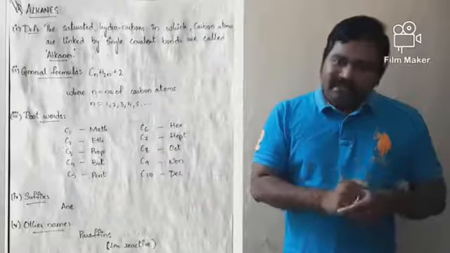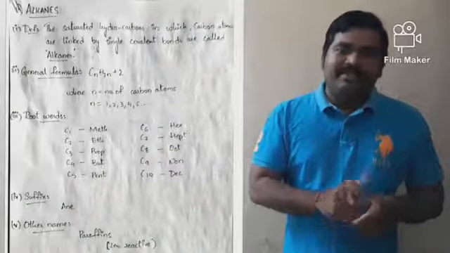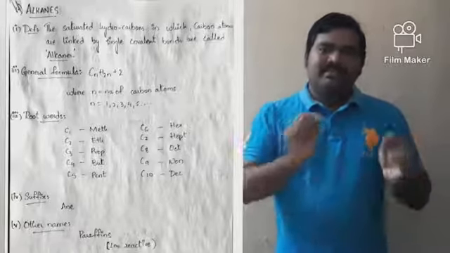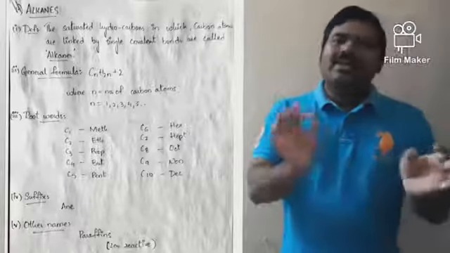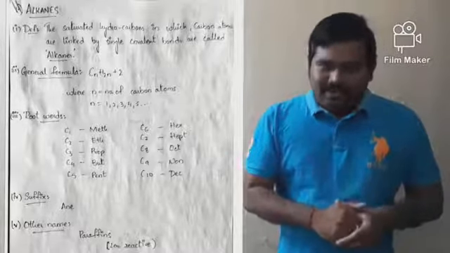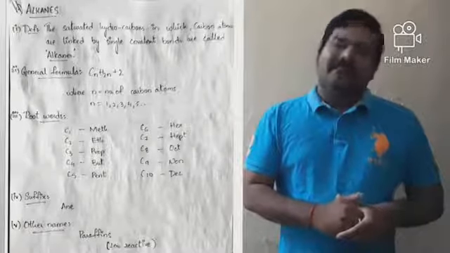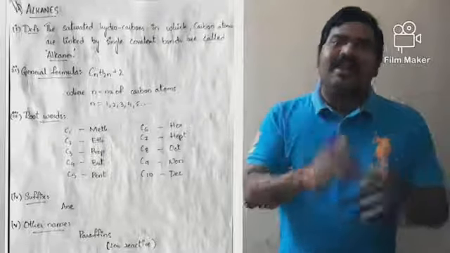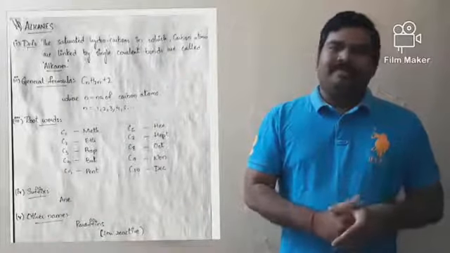Parum means little, affinis means affinity towards chemical reaction. Since these hydrocarbons are less reactive towards chemical reactions, they are also called paraffins.